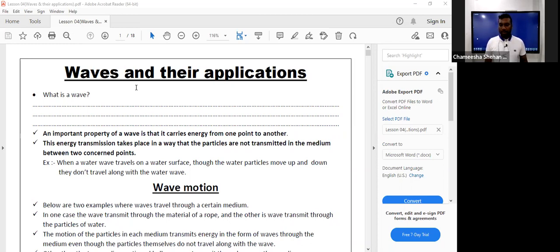from one point to another point, in a particular medium (within brackets: solid, liquid, gas), or through vacuum, is called a wave. Okay, that is what the definition for a wave is.